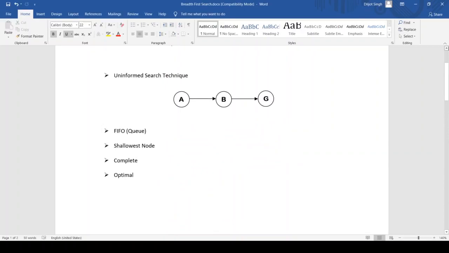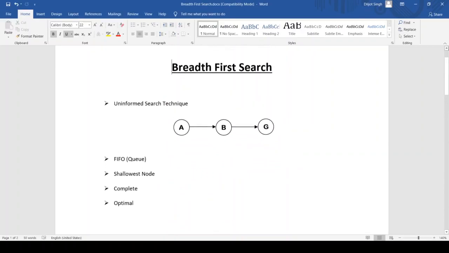So, the first one is uninformed search technique. Uninformed means we do not have any domain specific knowledge. For example, in informed search, the cost of going from A to B and the cost from B to the goal state is already known in advance.